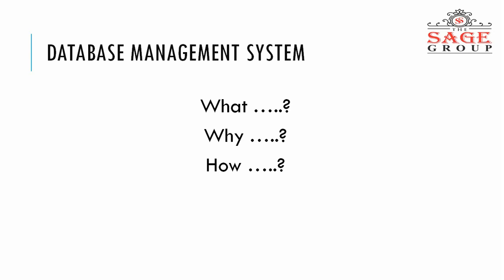Now how does it happen? For database management systems, we have various types of software like Oracle, SQL Server, Database Access, FoxPro, and DB2. These are various types of database management software by which we can organize our database.